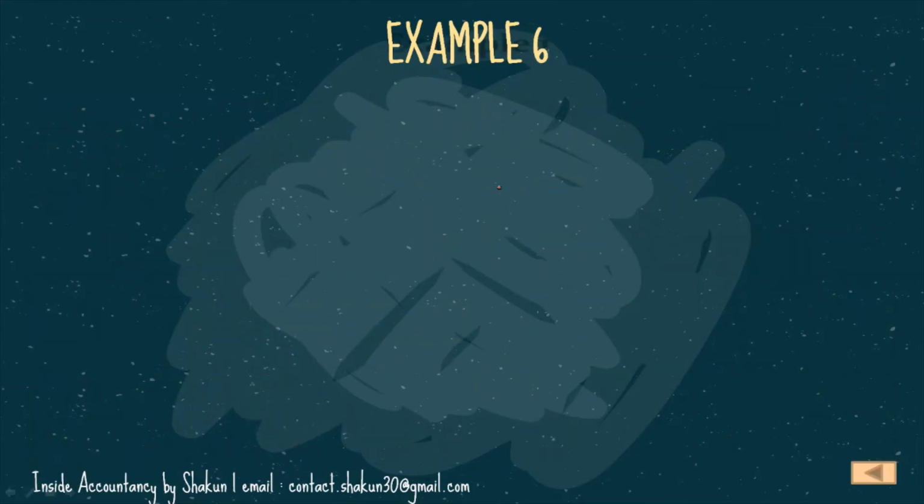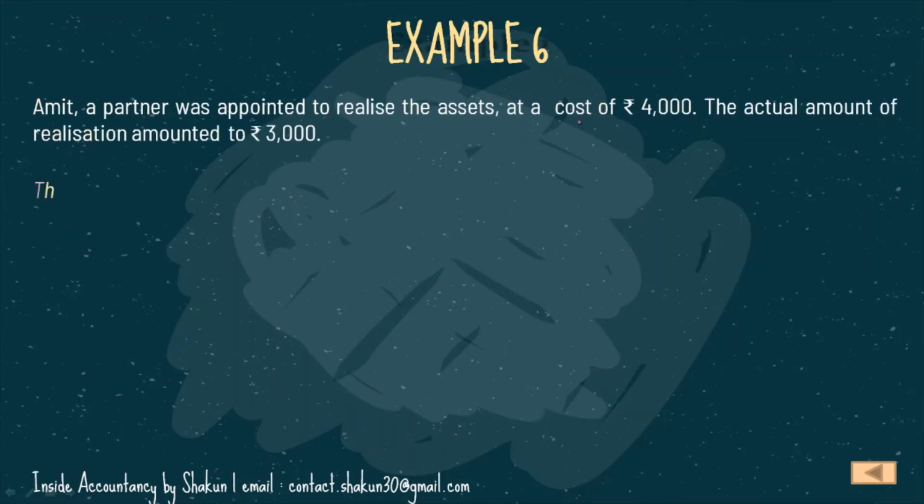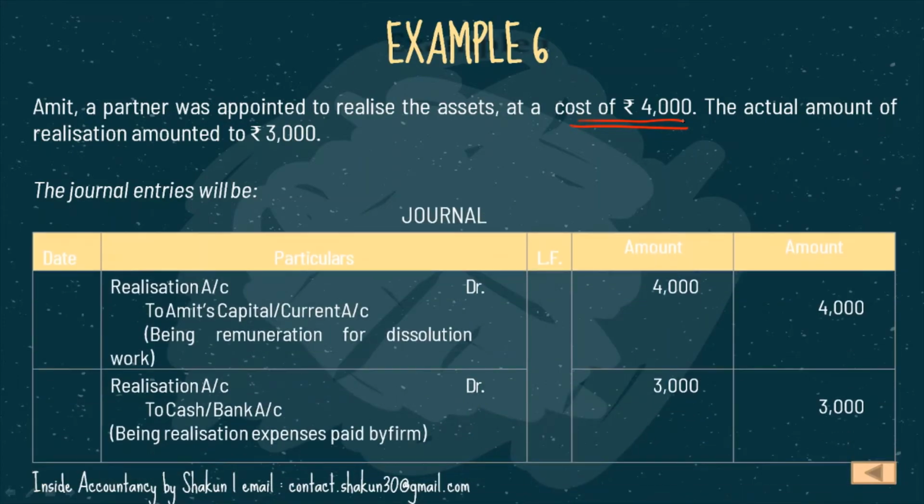Moving on. Let's take a last example for realization expenses. Amit, a partner, was appointed to realize the asset at a cost of 4,000. He was expected to realize at a cost of 4,000. The actual amount of realization amounted to 3,000. Now in this case, again two entries will be passed. The first entry will be the remuneration which will be given to Amit. Since he was appointed to realize the asset at a cost of 4,000, that means this is the amount of remuneration to be given to him.